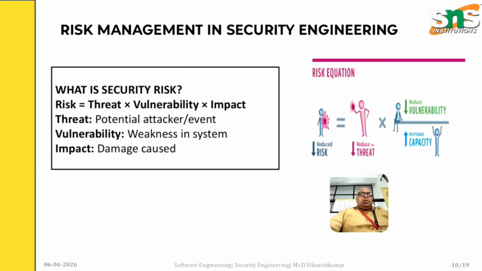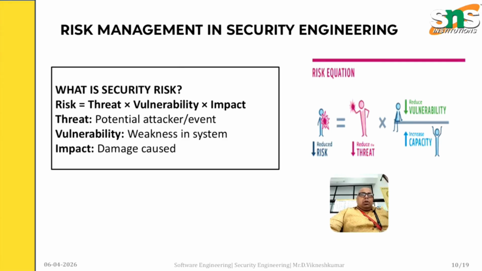Okay, next we are going to see a term called risk management in security systems. We are going to see what a security risk is. A risk is a combination of threat, vulnerability and impact. A threat is a potential attack by an event. Vulnerability is a weakness in the system. Impact is the damage caused by the risk.